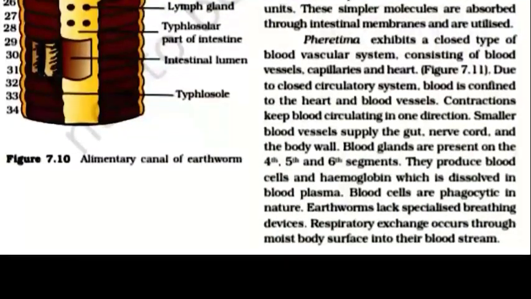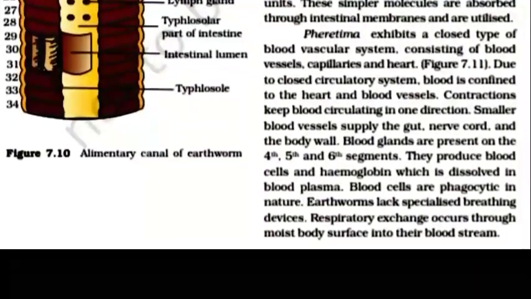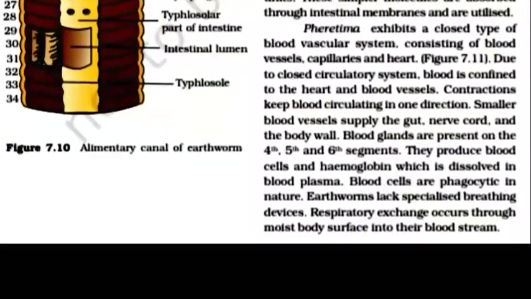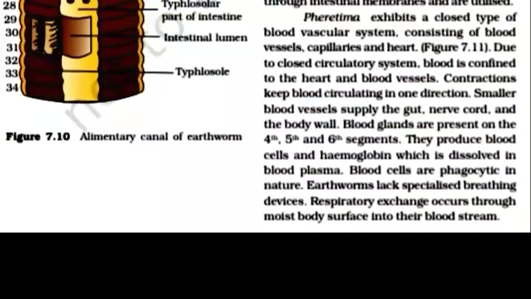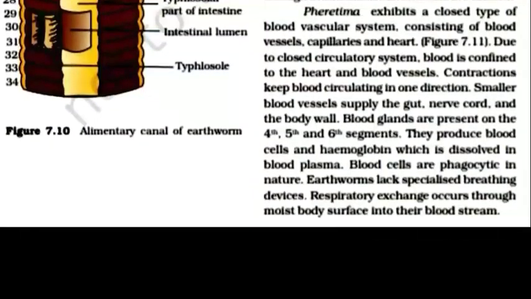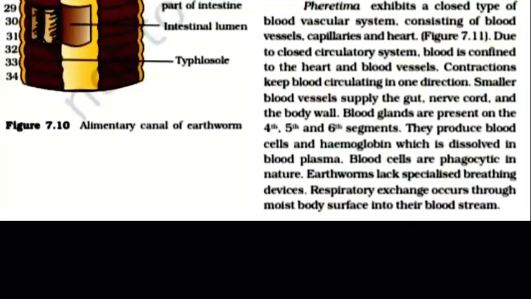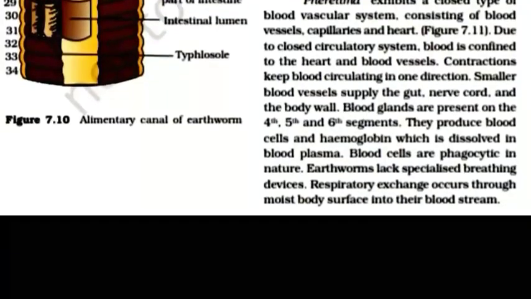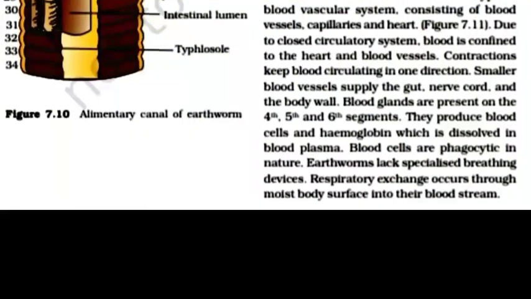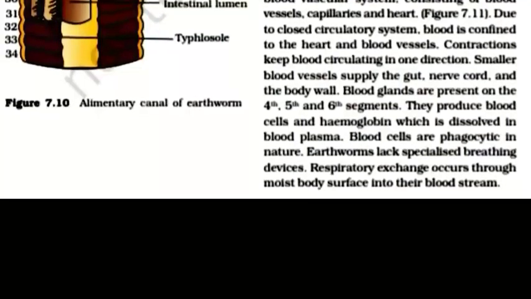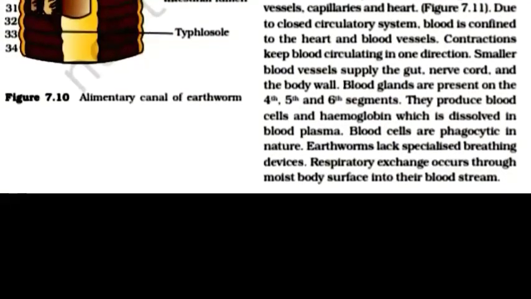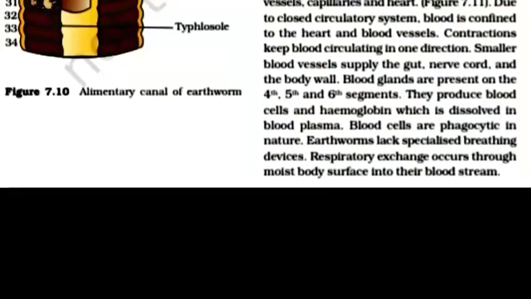Blood glands are present on the 4th, 5th and 6th segments. They produce blood cells and hemoglobin, which is dissolved in blood plasma. Blood cells are phagocytes in nature. Earthworms lack specialized breathing devices. Respiratory exchange occurs through the moist body surface into their bloodstream.